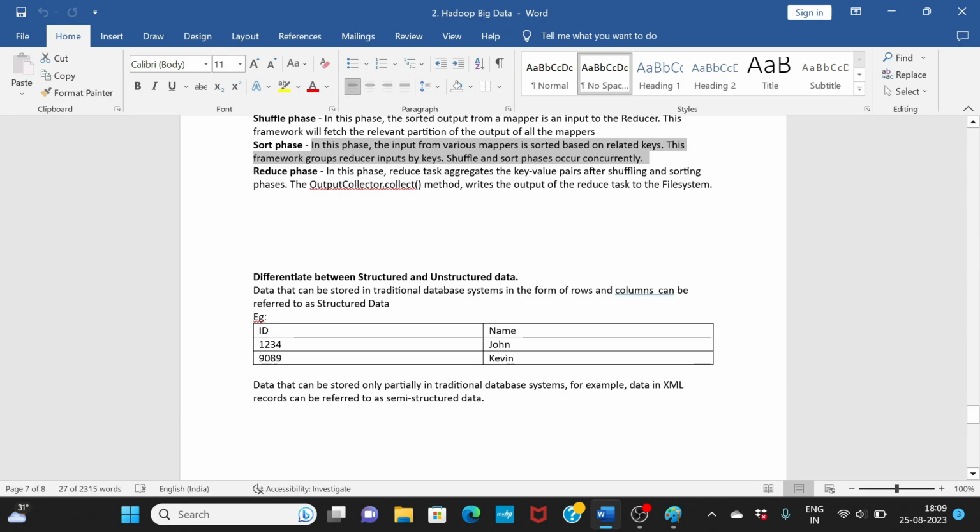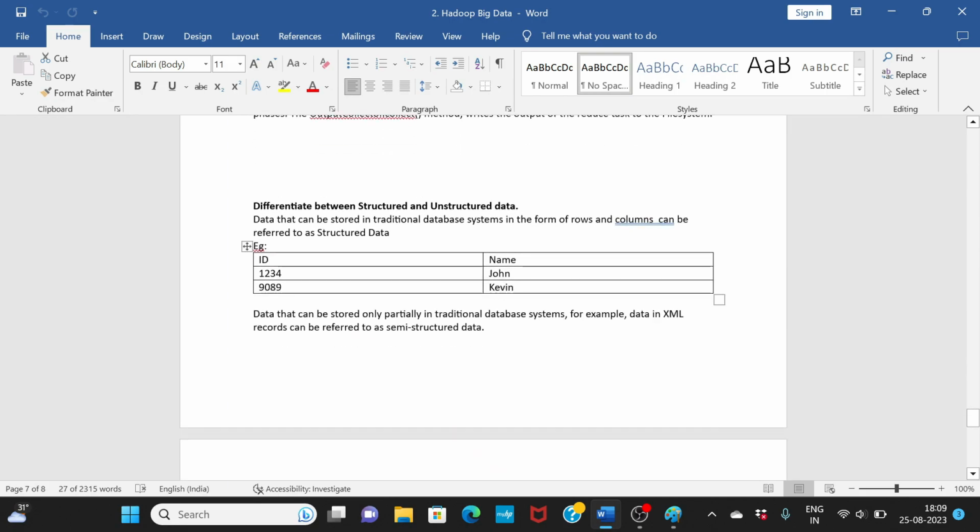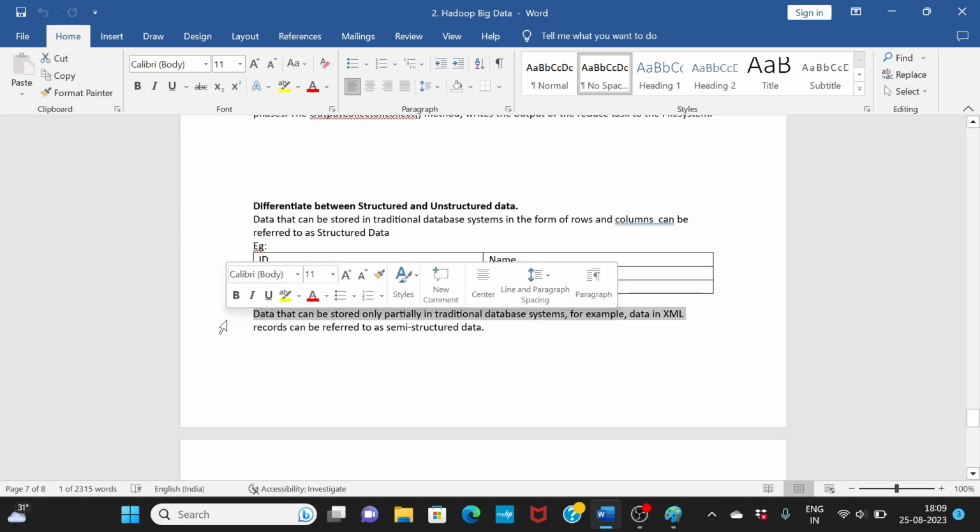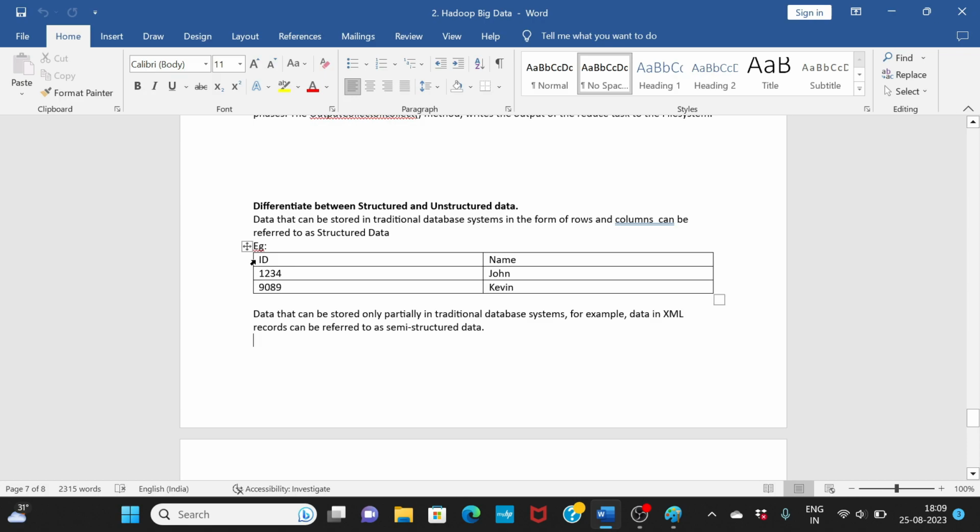What is the difference between structured data and unstructured data? Data can be stored in traditional databases in rows and columns. So you have ID, you have name. This is a structured way, which means you have ID which is in numbers, you have name which is in alphabets, and you have two columns. So this is structured.